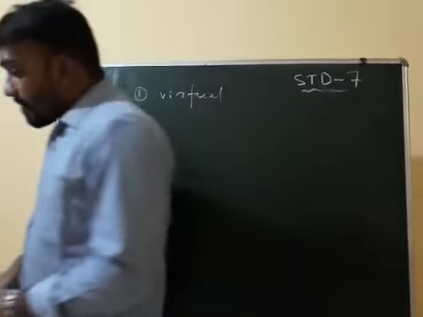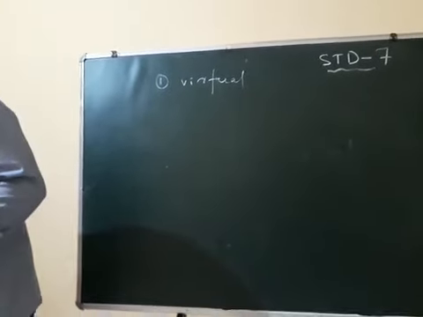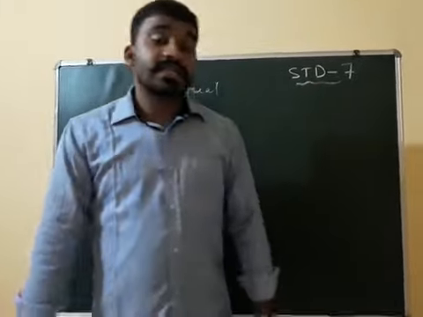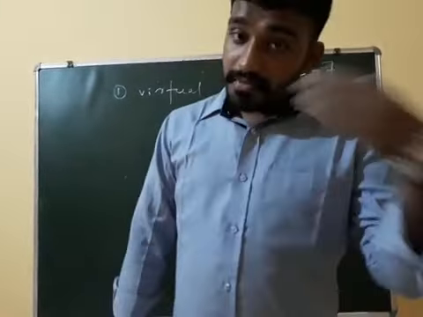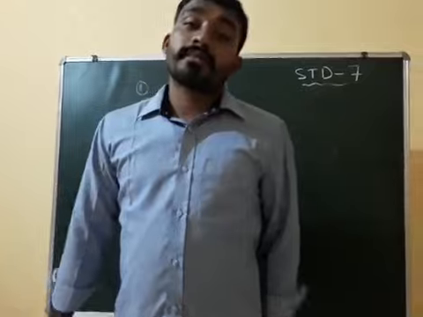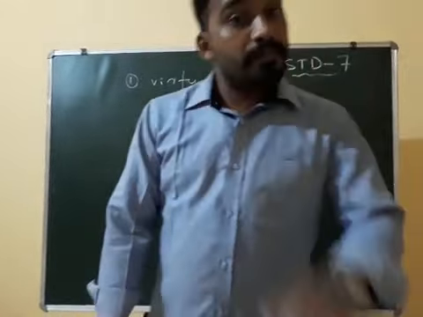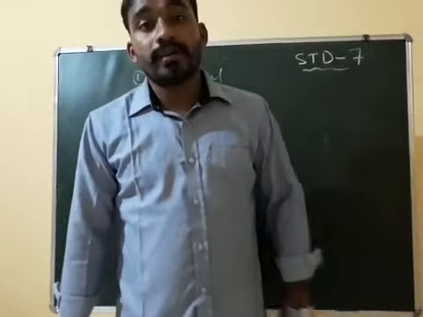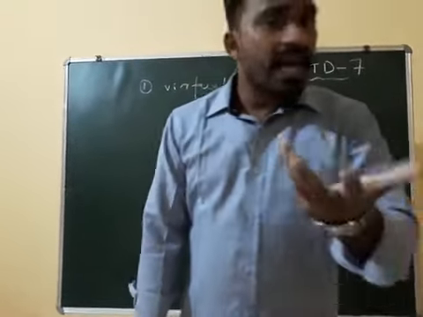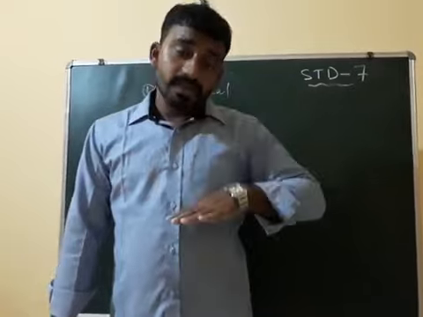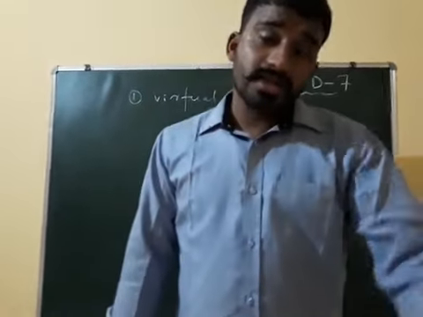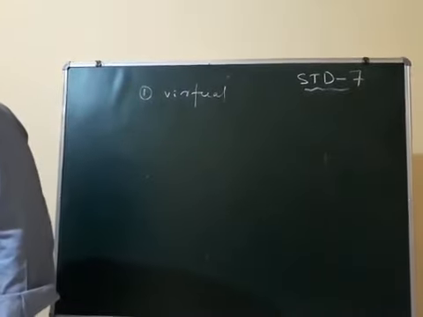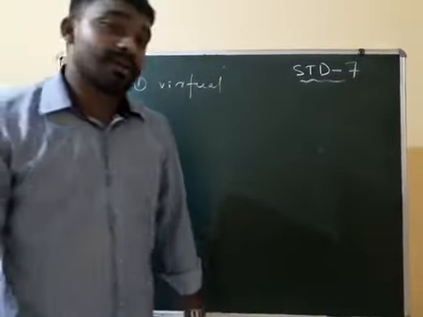Next, our fourth point is that the image is as far behind the mirror as the object is in front of it. If the object is 2 meters in front of the mirror, then the image is also 2 meters behind the mirror. Means how much distance you are standing in front of the mirror, that much distance your image will stand. Clear? Next, the last one is laterally inverted.